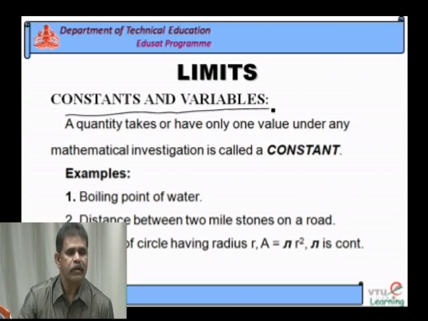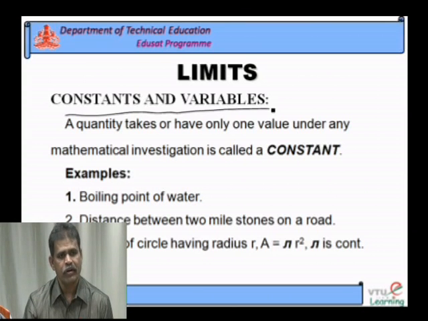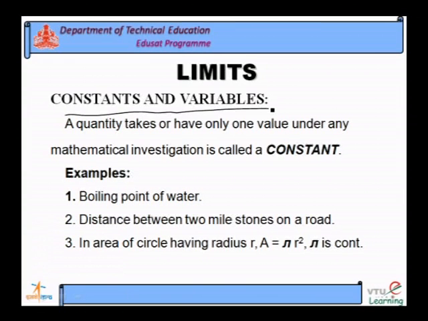Dear viewers, the literal meaning of constant is unchangeable. Any quantity which can have only one value under mathematical calculations or investigations is said to be a constant.